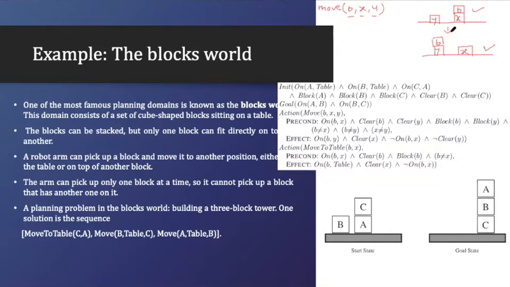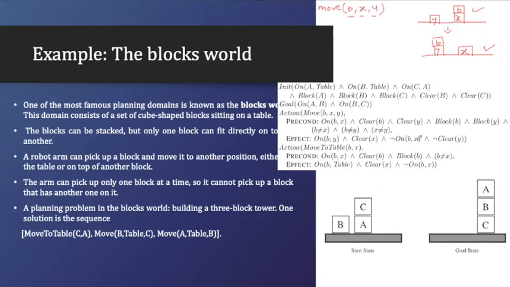So when all the preconditions are satisfied, what is my effect? The effect will be this, meaning after performing the action, it looks like this. On B Y means B is on Y. Yes, B is on Y. Clear X: X is clear, on top of X there is nothing.